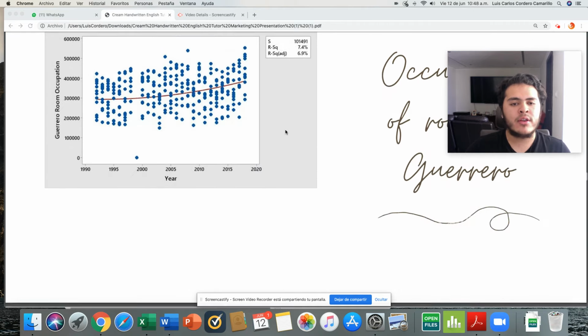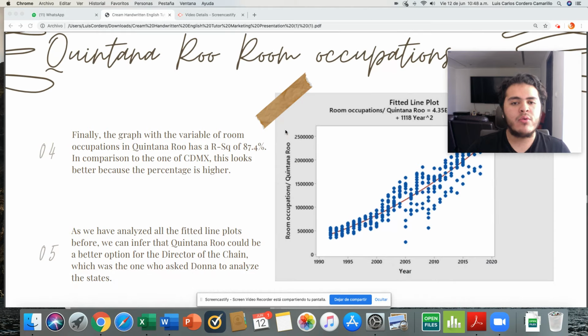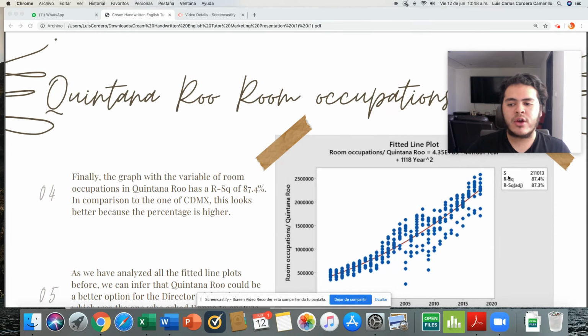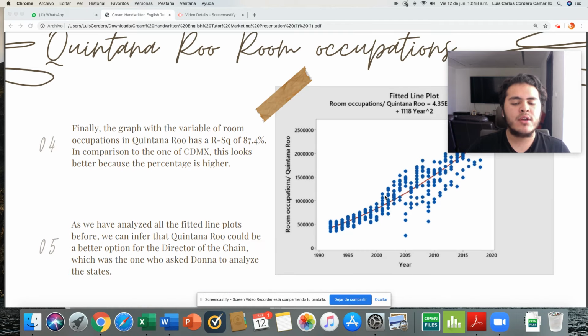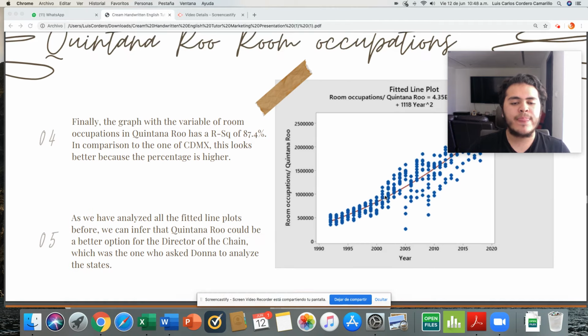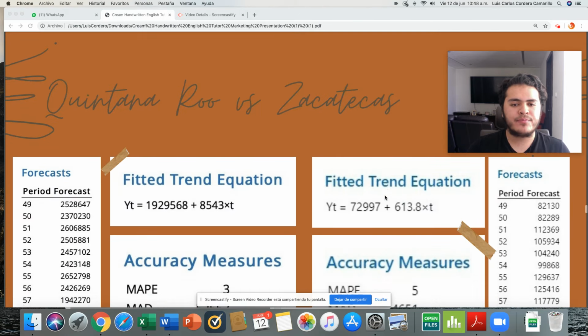Then we have the other graph of the other states. Then we have the Quintana Roo occupation room. As it says here, the R square is 87.4. So it's the best option because they have an 87% of growing as they grew in the past.